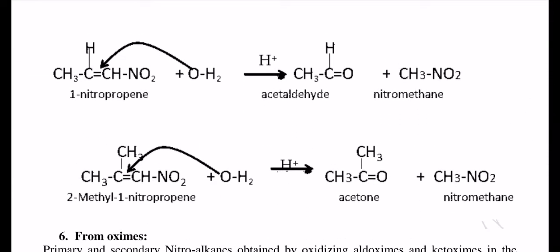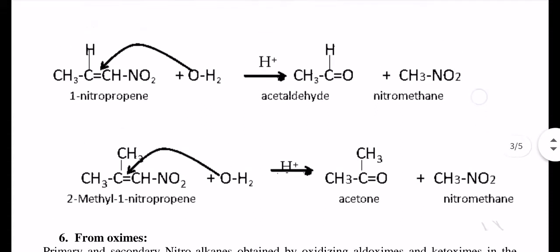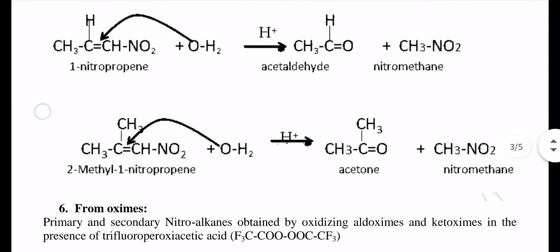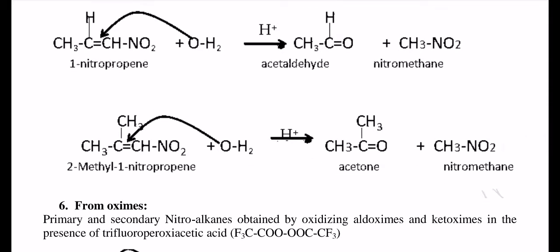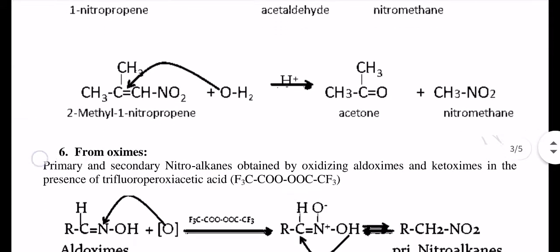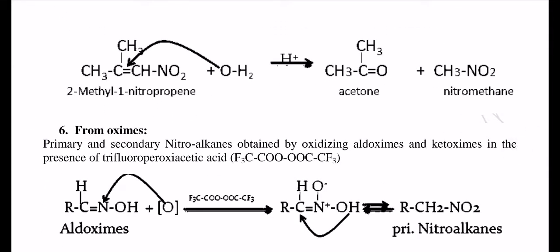1-Nitropropene is used here along with water. The first product is acetaldehyde and the second one is nitromethane, which is simply a nitroalkane. Second, 2-methyl-1-nitropropene is used, where acetone and nitromethane are the products. Next, from oximes. Using oximes we can also get nitroalkanes. Primary and secondary nitroalkanes are obtained by oxidizing aldoximes and ketoximes in the presence of trifluoroperoxyacetic acid.